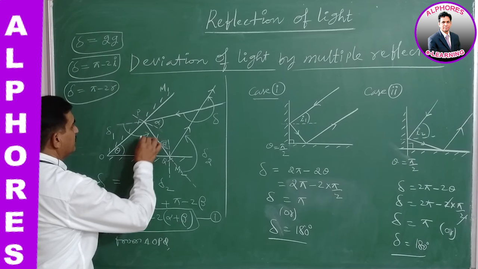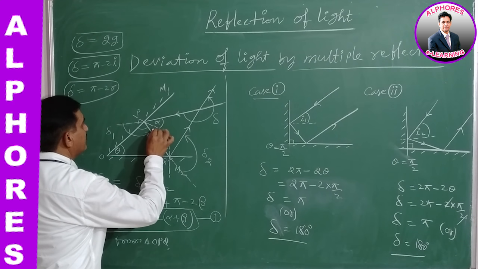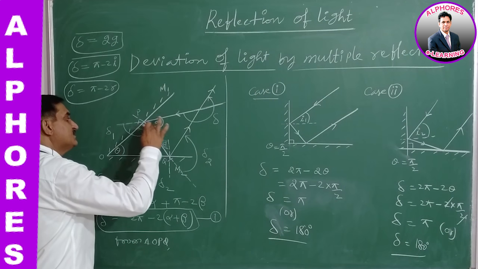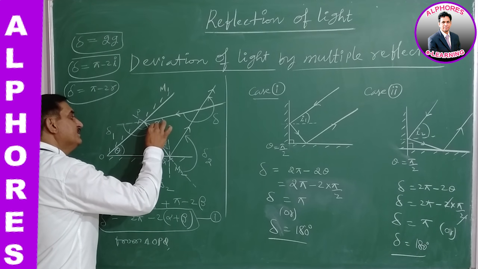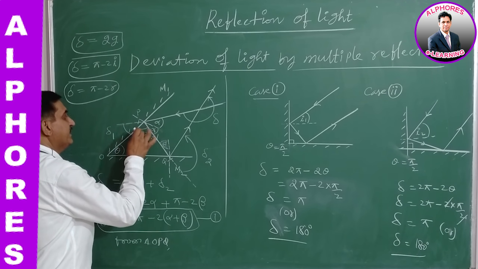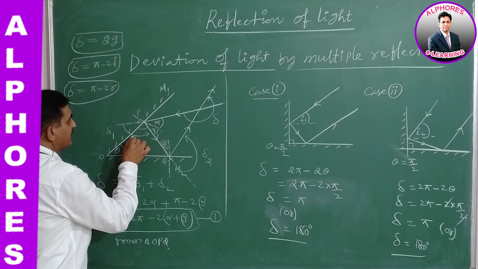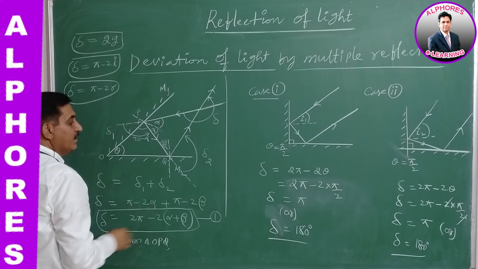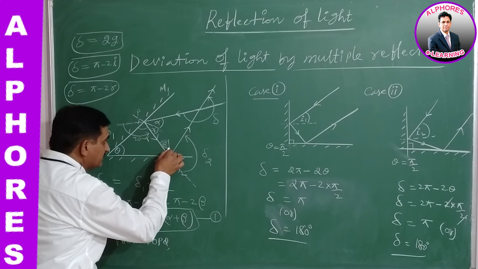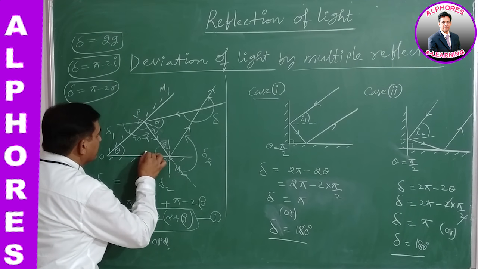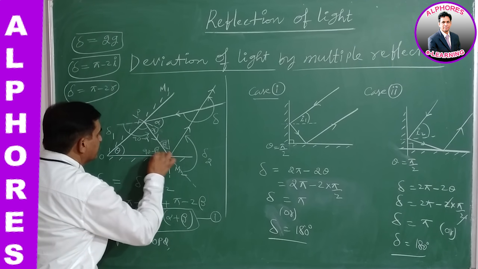this is theta, and this angle is alpha, this is also alpha. This is a normal drawn, total 90, from which alpha is subtracted, the remaining will be 90 minus alpha. And here also 90 degree, this is beta, the remaining will be 90 minus beta.